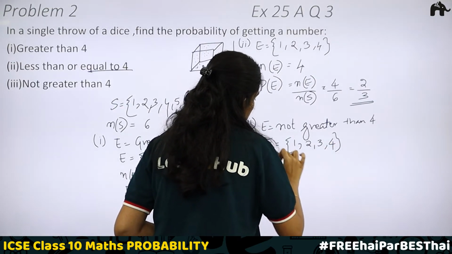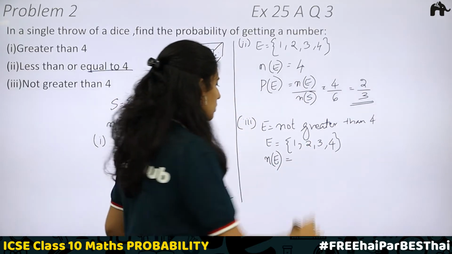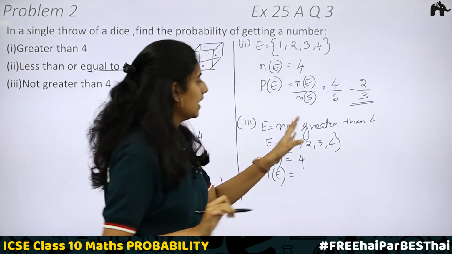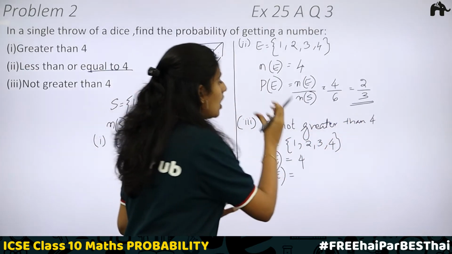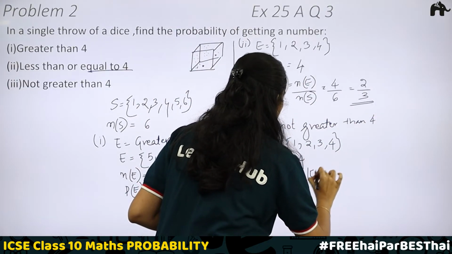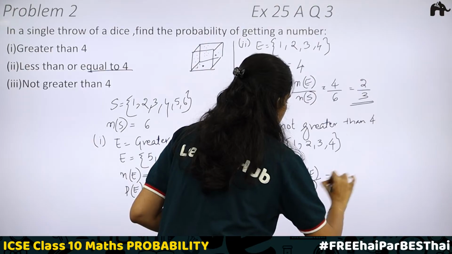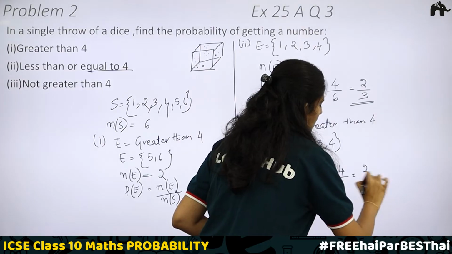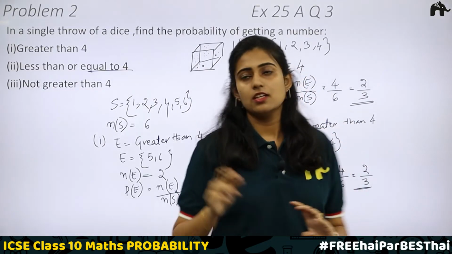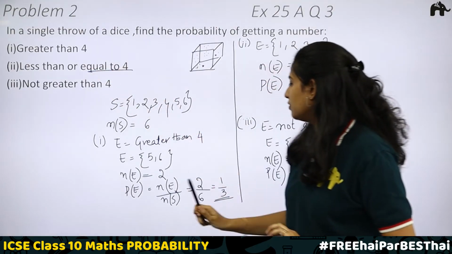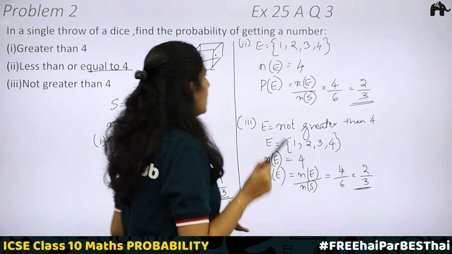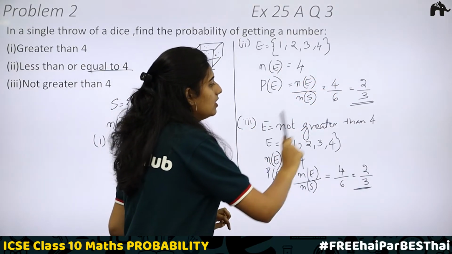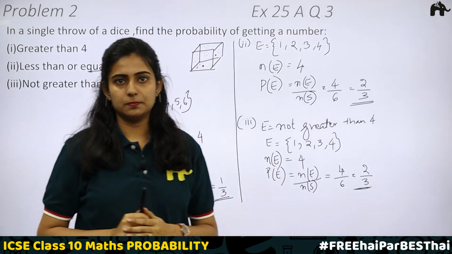So, number of outcomes that is favorable to the event will be equal to 4. Then the probability of this event, that is probability of not greater than 4, will be equal to N of E divided by N of S, which is N of E is 4, N of S is 6. Cancelling, we again get 2 by 3. Okay, so the probability of getting a number that is greater than 4 is equal to 1 by 3. Probability of getting a number less than or equal to 4 is equal to 2 by 3. Probability of getting a number which is not greater than 4 is also equal to 2 by 3.